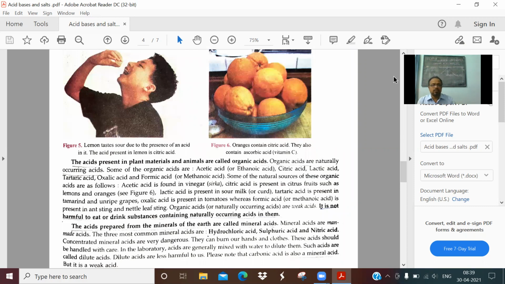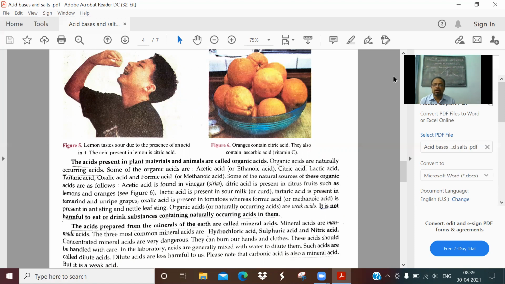I'm reading the paragraph below the organic acid paragraph. The acids prepared from the minerals of the earth. Actually, when we talk about minerals, they are mined from the earth's crust. These acids, hydrochloric acid, nitric acid, and sulfuric acid, are called mineral acids.